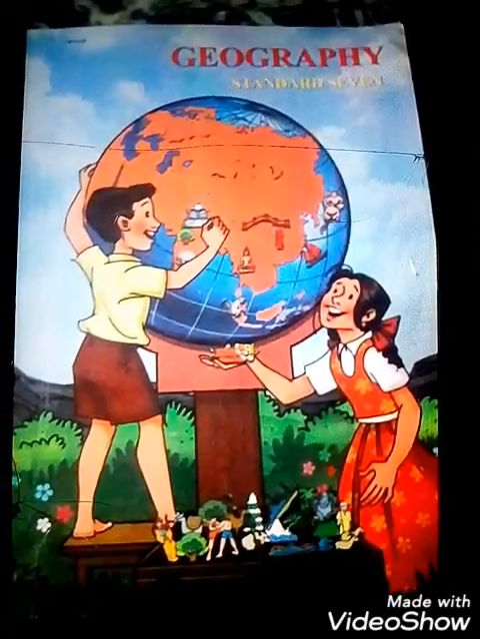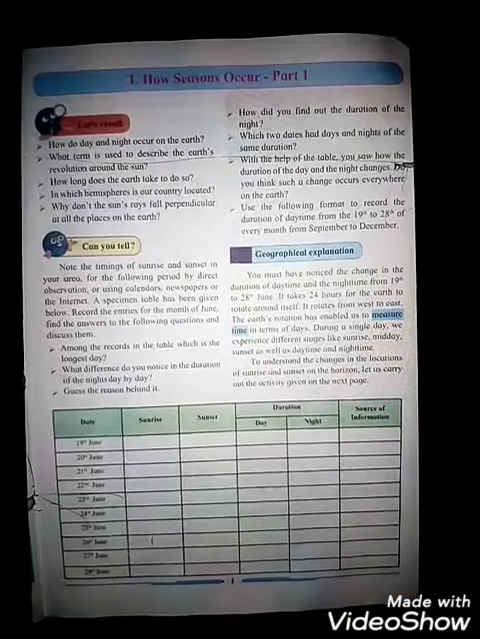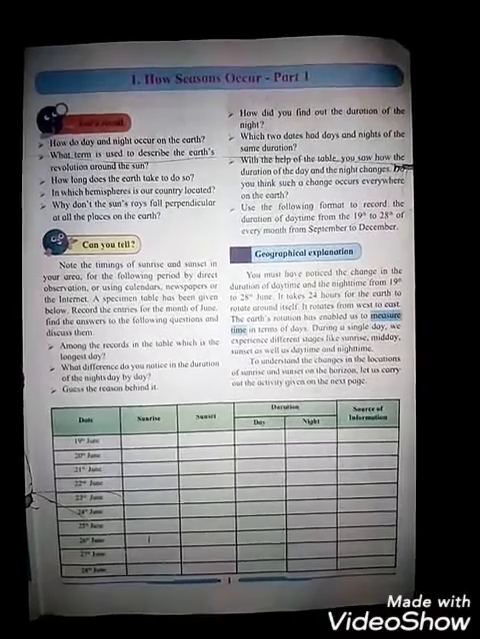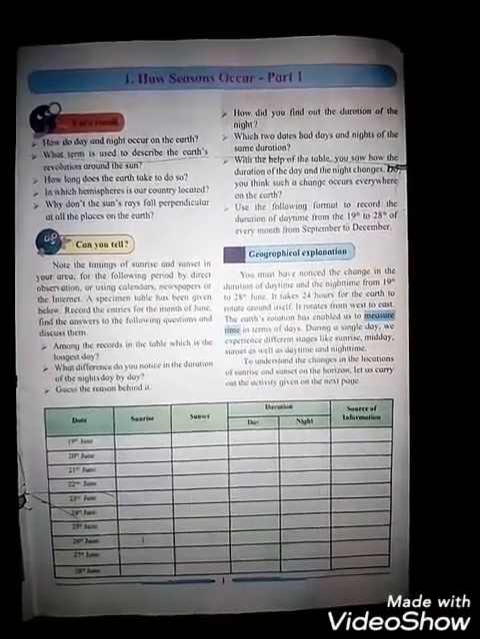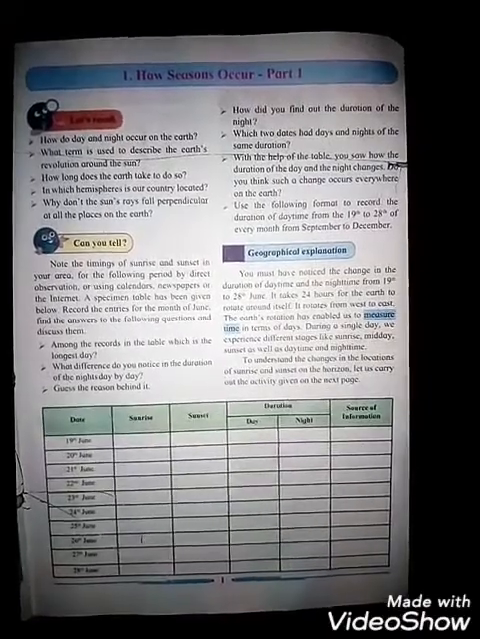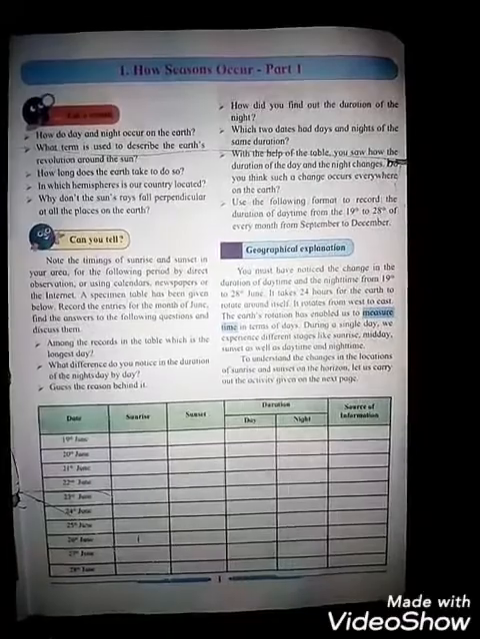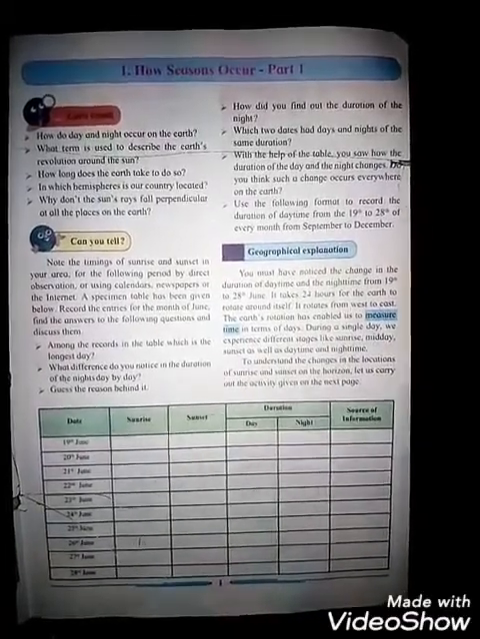See students, this is a geography textbook, standard 7th. Today I am going to explain to you geography chapter 1, how seasons occur, part 1. In this lesson, we are going to learn how the seasons change according to time.